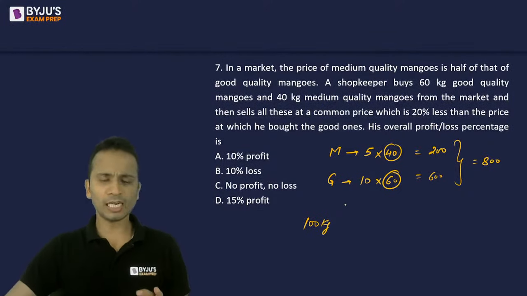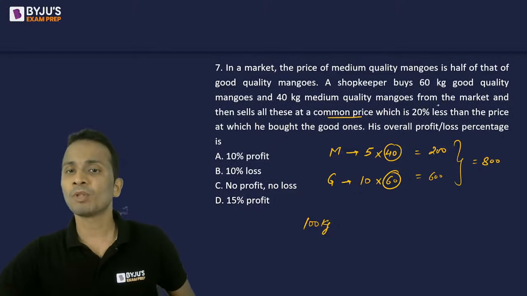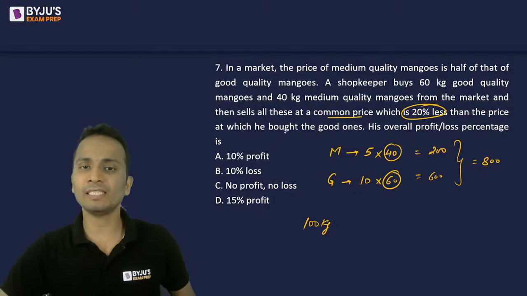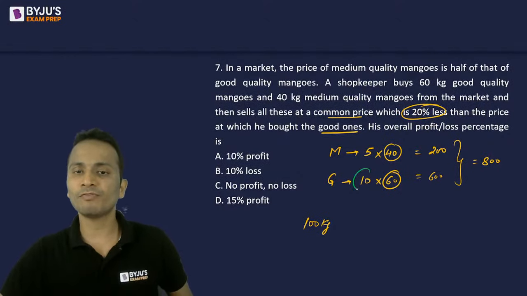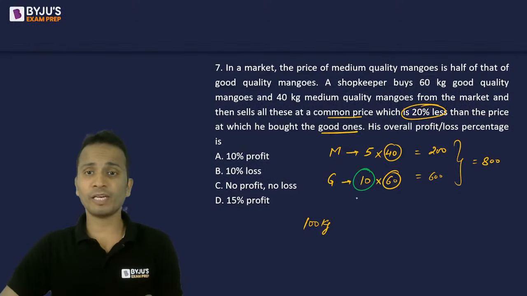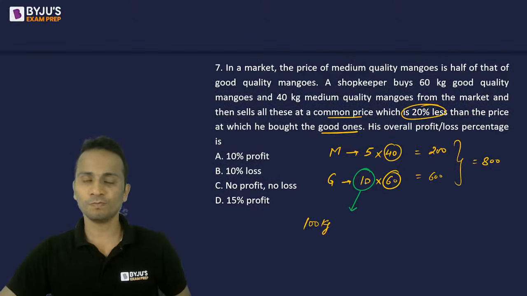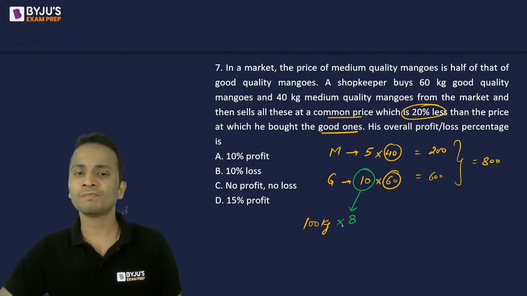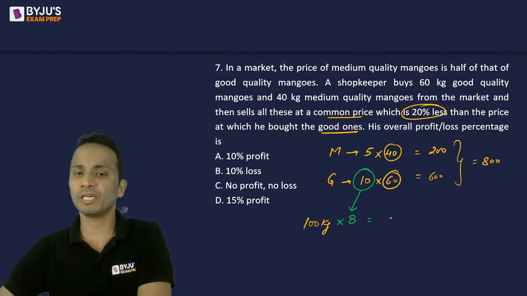Now together all these 100 kgs of mangoes are sold at a common price, which is 20% less than the price at which he bought the good ones. Now he bought the good ones at a rate of rupees 10. He's selling all of them at a common price which is 20% less than this value. So 10 को 20% से reduce करना है, the value will be 8. So all these 100 kgs of mangoes are now sold for 8 rupees per kg.